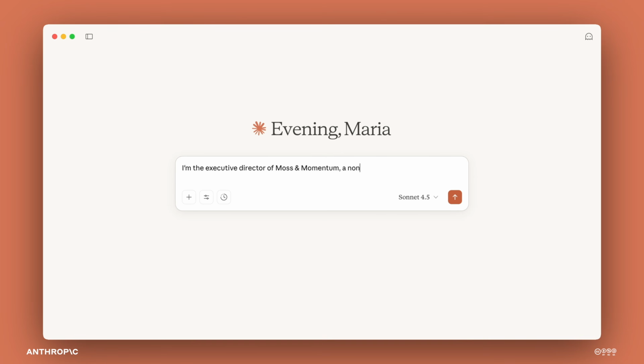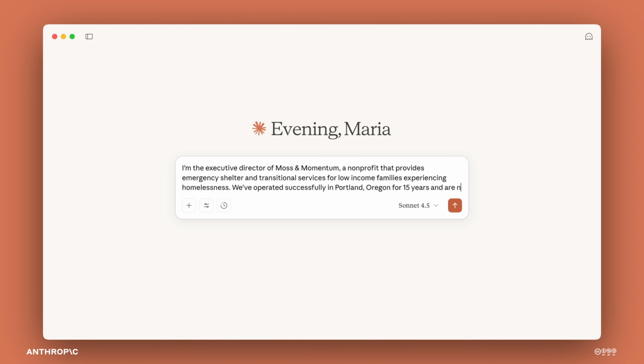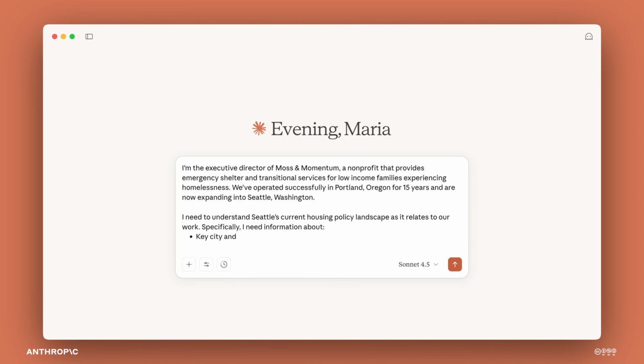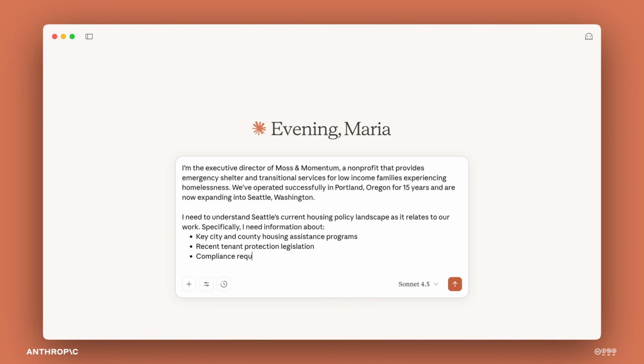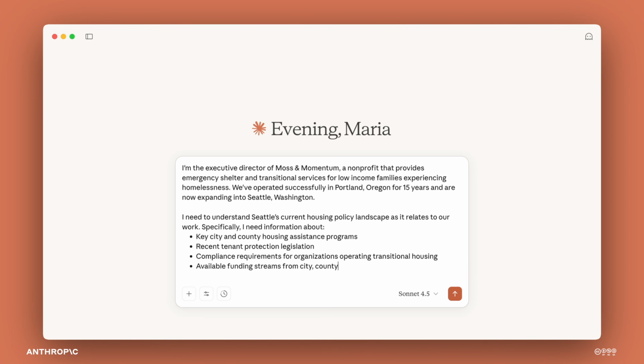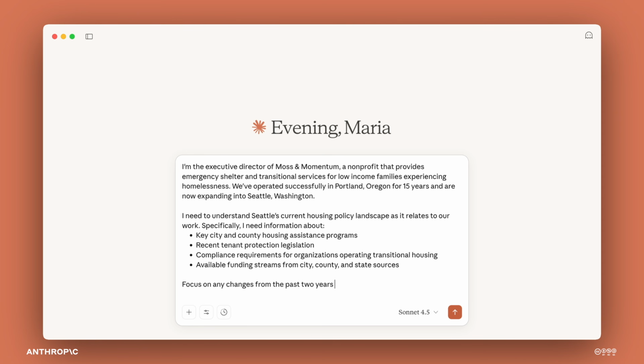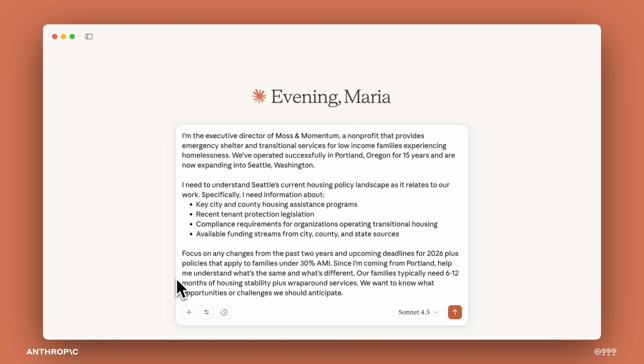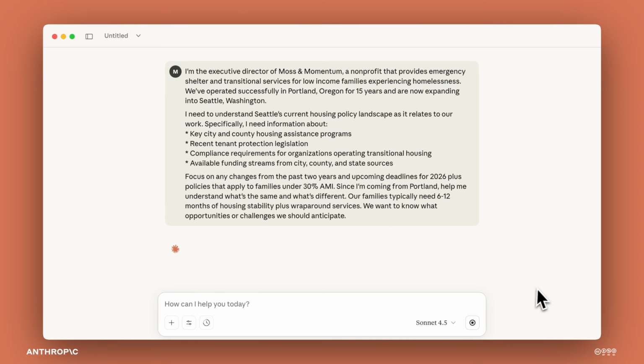Instead, consider what this challenge might look like if she applied AI fluency. Starting with product description, Maria should define exactly what she wants: a policy landscape overview organized around specific topics like assistance programs, legislation, compliance, and funding. Then, guiding how AI should approach this. Ask it to focus on recent changes, like the last 2 years, specific income thresholds, and even request comparisons to Portland's system where relevant. Finally, she considers performance. The tone she set is practical and mission-focused. She's not asking for academic analysis, she wants actionable information that connects directly to serving families experiencing homelessness.